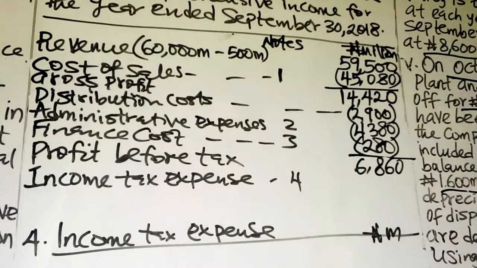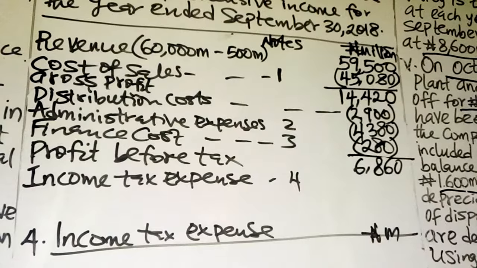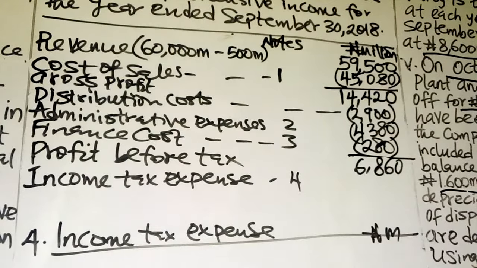Then the measurement of income tax is covered in IAS 12, income tax. Now, to measure your tax, you start with the provision for tax for the year, after which you consider the over provisions and the under provisions. Then how much is your provision for income tax for the year? Now, that is what we are going to check out.